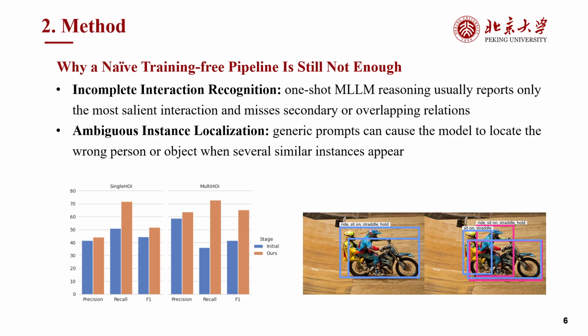The first challenge is incomplete interaction recognition. One-shot MLLM reasoning often focuses on only the most salient action and overlooks less obvious or concurrent interactions. As illustrated by the plot on the left, this problem is particularly serious in multi-HOI scenes. The second challenge is ambiguous localization. A generic query such as a person riding a motorcycle may refer to multiple people, causing the grounding model to locate the wrong person or object.